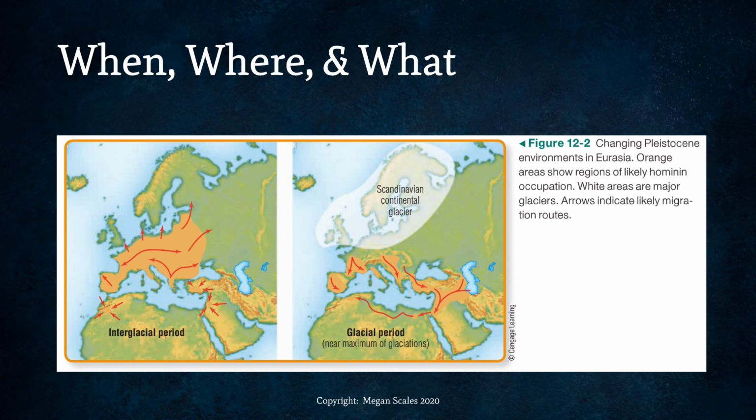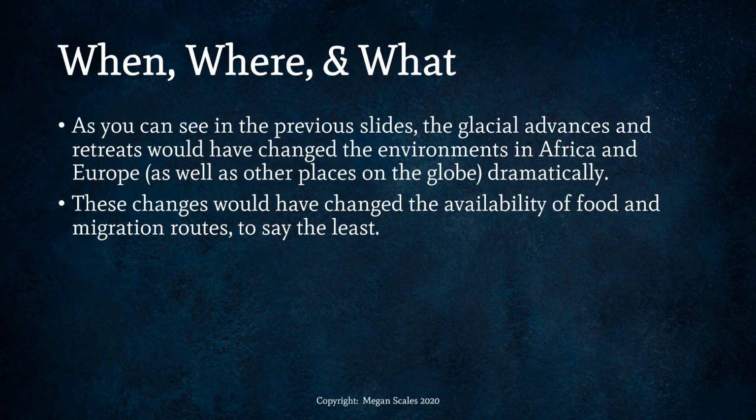Here is an example of this in Europe. So we're seeing this Scandinavian continental glacier form, and then we're seeing when it goes away that more migration routes into different parts of Europe are opened up. As you can see in those slides, the glacial advances and retreats would have changed the environments in Africa and Europe, as well as other places on the globe, dramatically. These changes would have changed the availability of food and migration routes, to say the least.